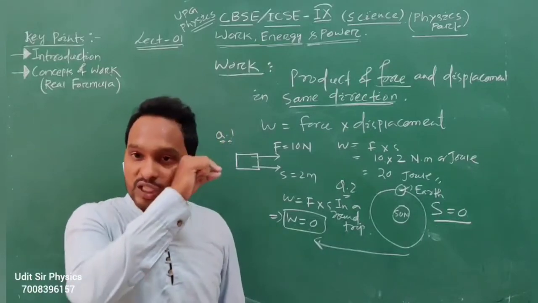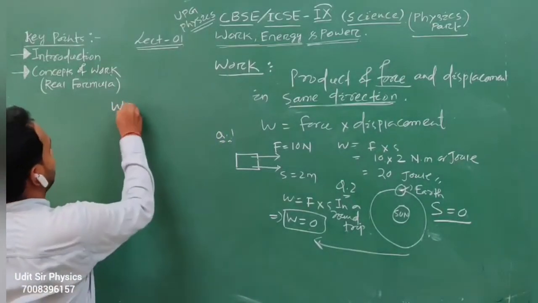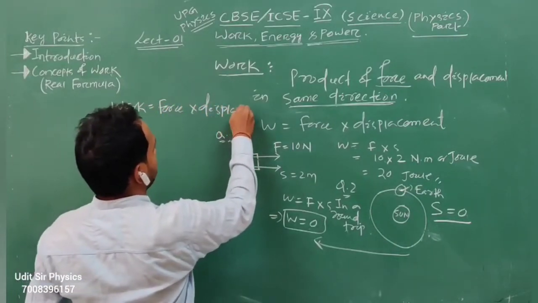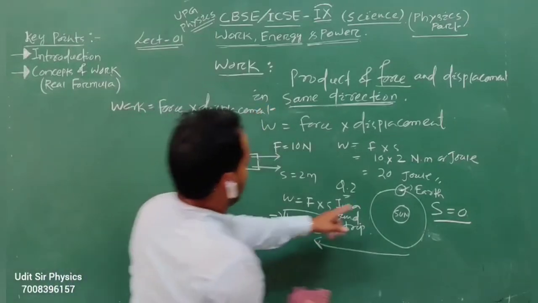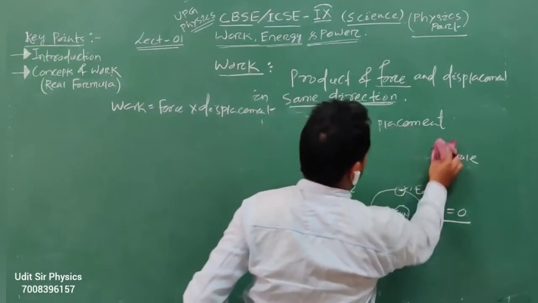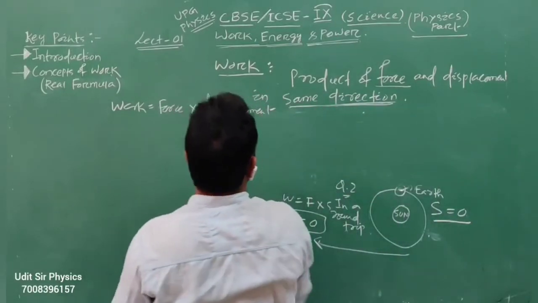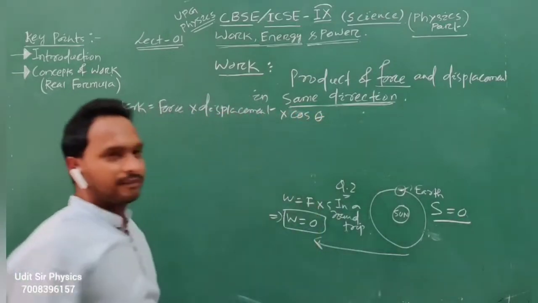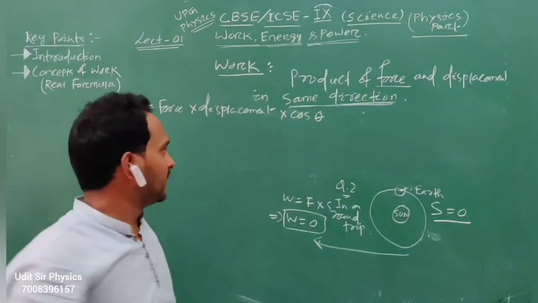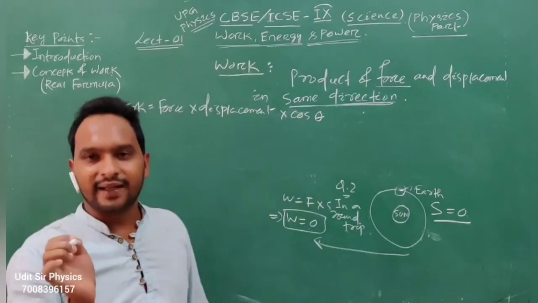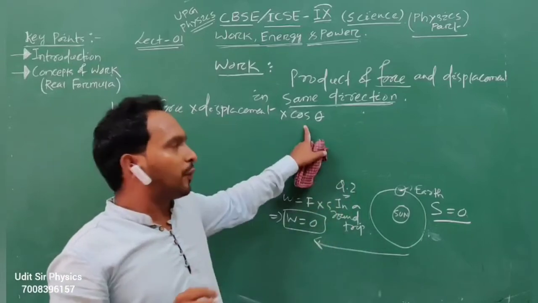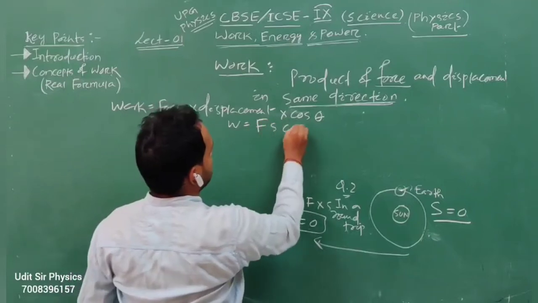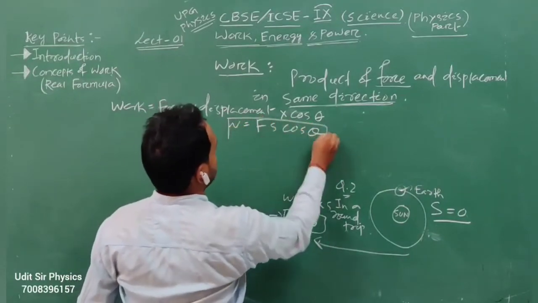The work is equal to force into displacement into cos theta. Everyone knows theta means angle. Okay, so the real formula is force into displacement into cos theta, that means W equal to Fs cos theta.